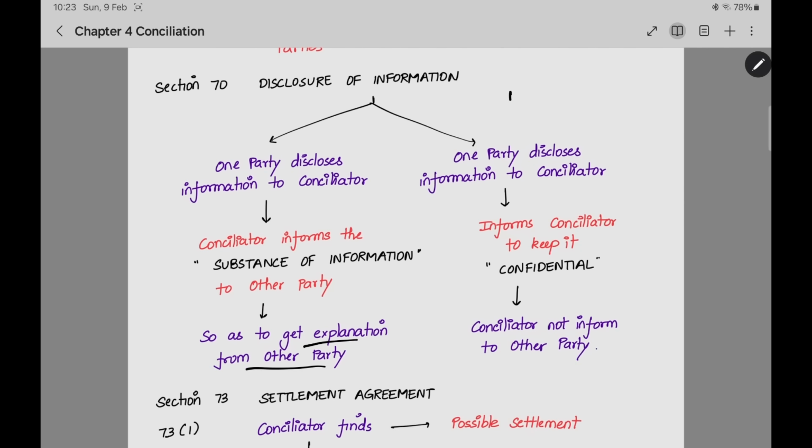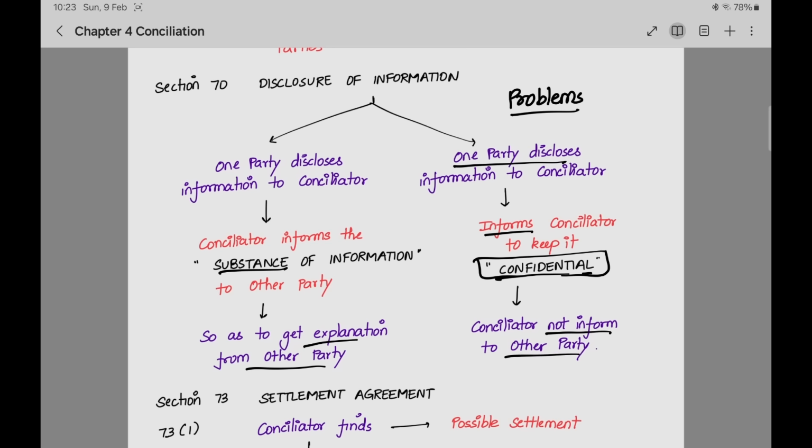Only if the other party knows the problem, he can give a proper explanation. For that, the problem conveyed by one party to the conciliator, he should tell the substance of the information to the other party. And if one party discloses information and informs the conciliator to keep it confidential, telling the conciliator, this is a very important thing, do not tell it to the other party, keep it confidential, then the conciliator should not inform the other party. Generally, he can tell the substance of the information. If the confidential thing is given, he cannot inform this.